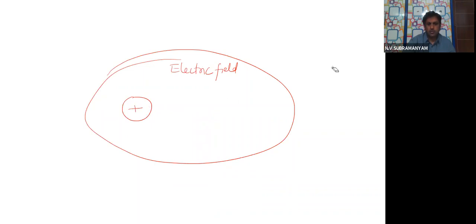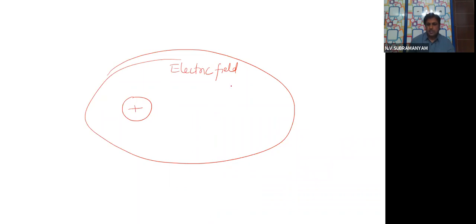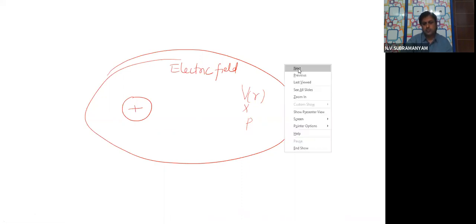Now we are able to see that there is a charge, and at some point P, this charge will create some potential. Let us name this particular potential as VR. What is the potential VR due to this charge? That is the reason why I told you to consider an electric field, and in that there is a point, and at that point the potential is VR. I hope you followed.